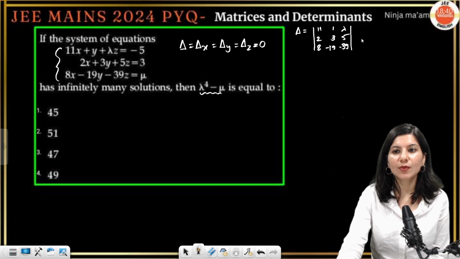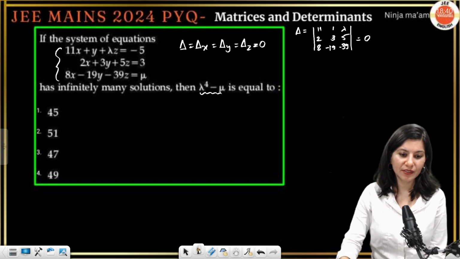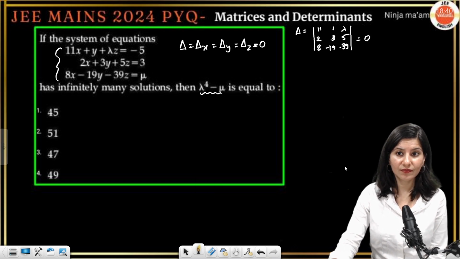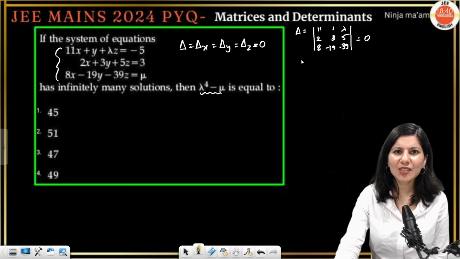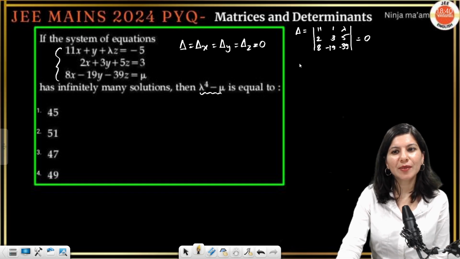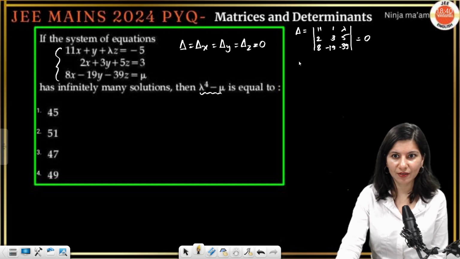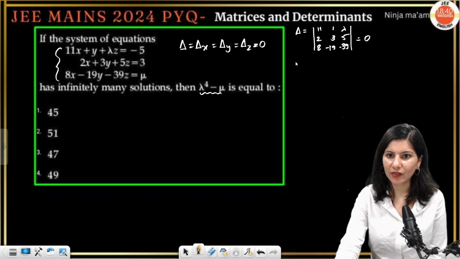This is 0. This will give you the value of lambda, right? Let us expand it right away. Or if you want to apply the properties also, then also it's fine. But I feel that I can expand it right away.